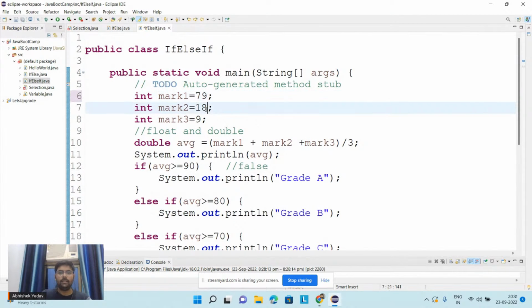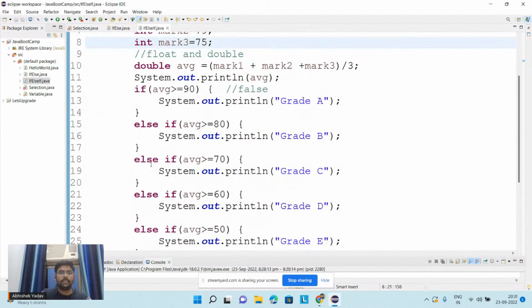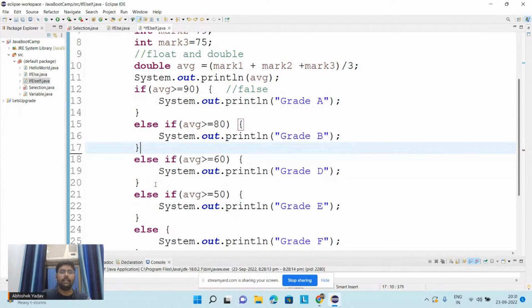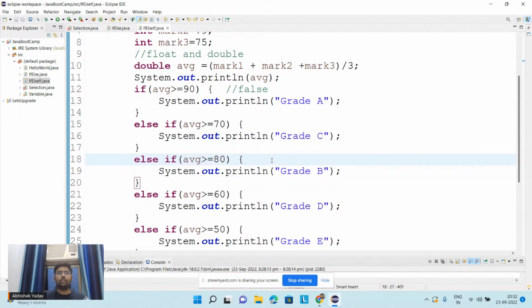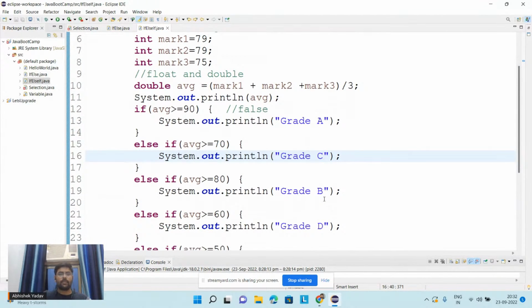if you are saying, hey, let's increase the marks here, 79 and 79 and 75. Okay, here I'll say, and let's change the position of else if from this line and here. So guys, can you tell me now what output I will get on the output screen? The marks 1 is 79, marks 2 is also 79, marks 3 is 75. According to you, what output will I get on the output screen?